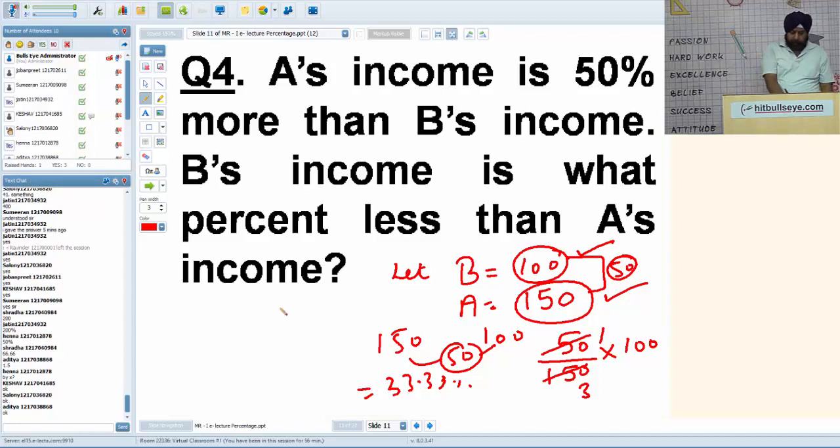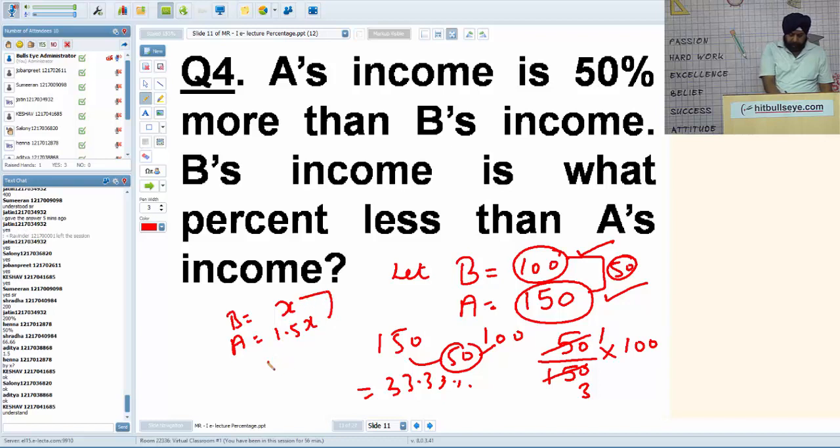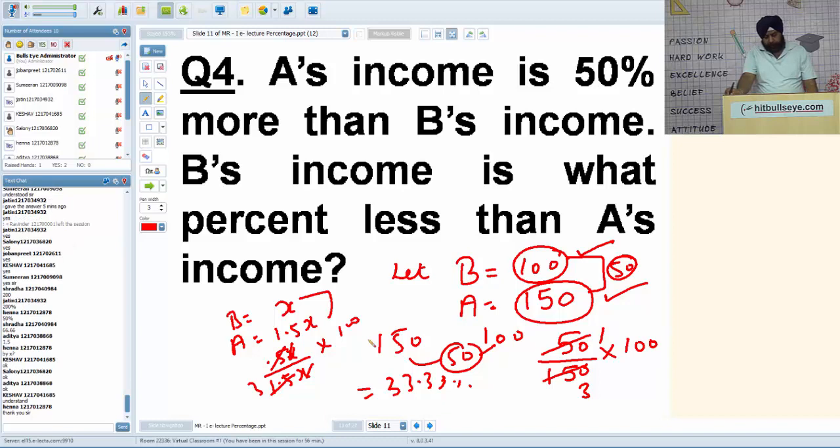If B's income is X, A will be 1.5X. So how much is the reduction? 0.5X upon 1.5X into 100. So it's 1 by 3, which is 33.33%. If B's income is X, A's income is 50% more. We have already discussed that when a thing is 50% more, it becomes 1.5 times. So X plus 0.5X is 1.5X.